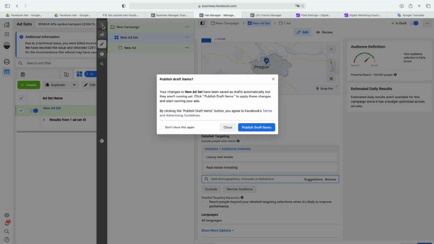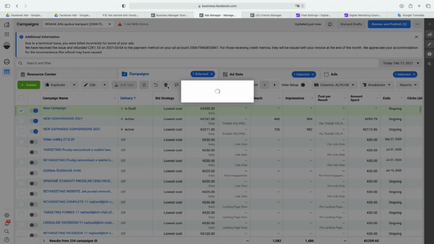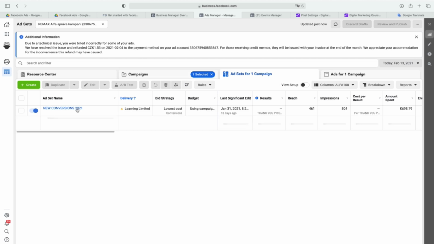Last, I would love to talk about that you can of course delete the campaign, and what you can also do, you can duplicate. You can duplicate on the level of campaign, on the level of ad set, or on the level of ad.